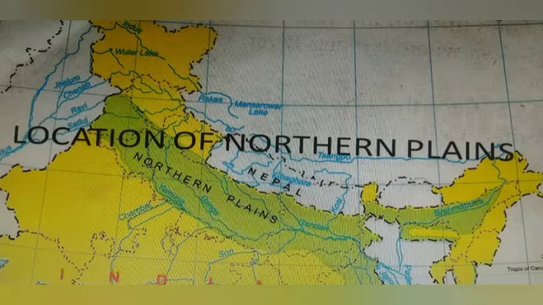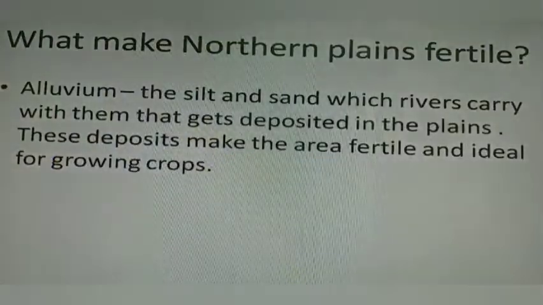So what makes them fertile? What makes the northern plains fertile? Alluvium. The silt and the sand which rivers carry with them get deposited in the plains. These deposits make the area fertile and ideal for growing crops. And as you have seen, the northern plain is fed by many rivers like Ganga, Satluj and Brahmaputra.